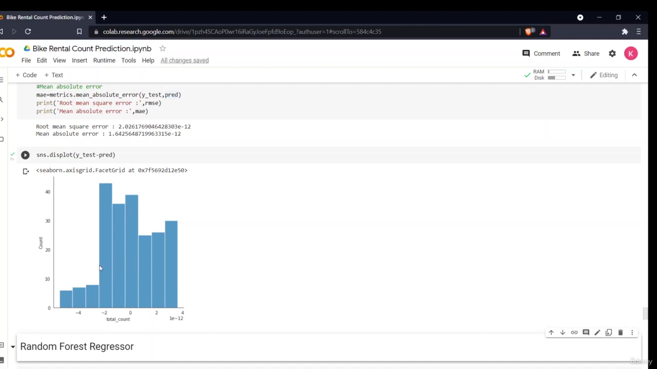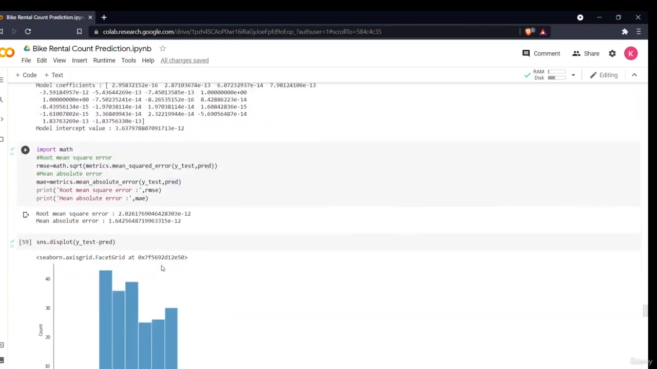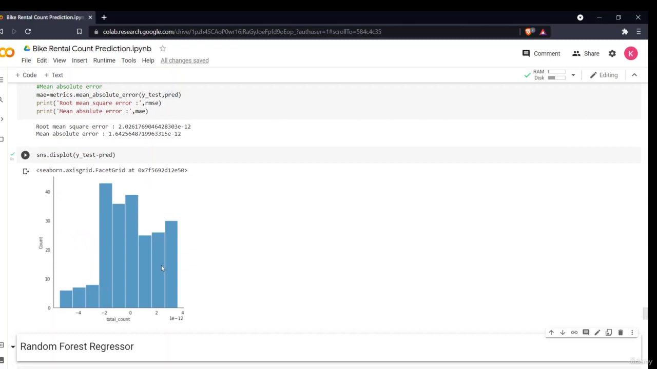Which means that some of the values are not correctly predicted, and if you count, these are large in number when compared to 0. My minus 2, minus 1, 1, 2, 3, 4 are large in number. Those are the wrongly predicted ones. That means the model is not that great at predicting. Of course, this is a simple linear regression model, so you cannot expect more from it.